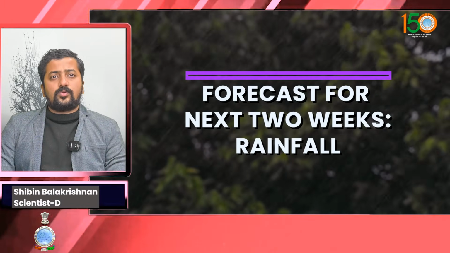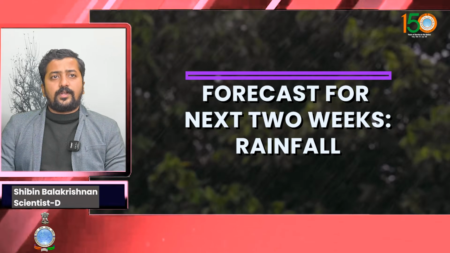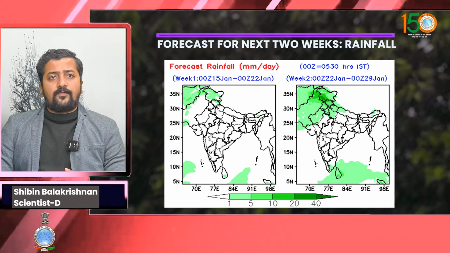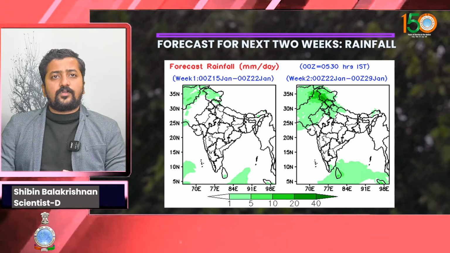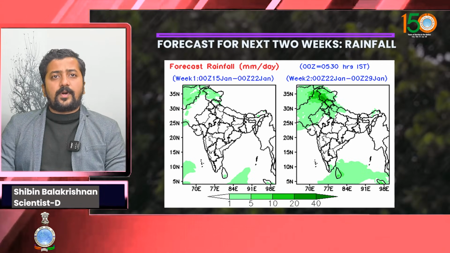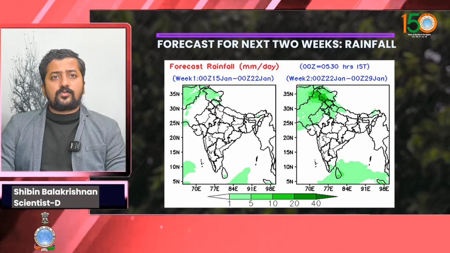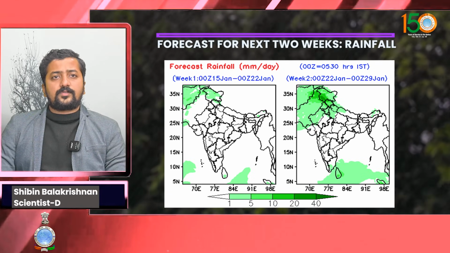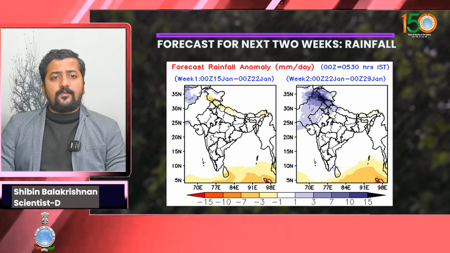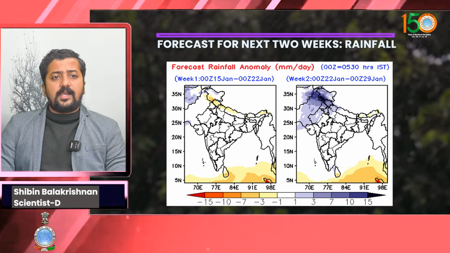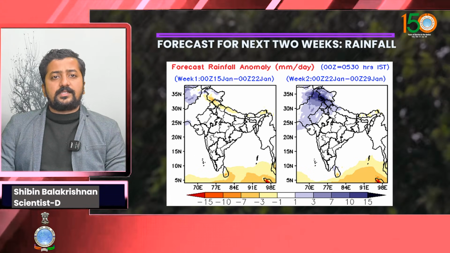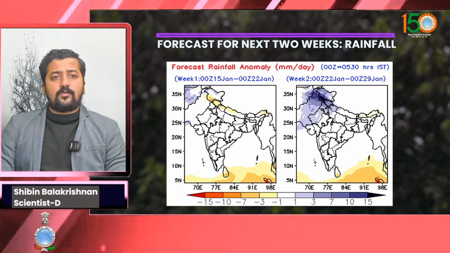These maps correspond to the IMD extended range forecast for the next 2 weeks. The rainfall information gives you the rainfall mostly confined to parts of Western Himalayan region for the first week, and the second week with respect to the western disturbance rainfall mostly prevalent over parts of Western Himalayan region and over parts of Rajasthan, Punjab, Haryana and over parts of UP. When we look into the rainfall anomaly, you can see first week with negative anomaly over parts of Western Himalayan region and the second week with positive anomaly over parts of Western Himalayan region, over parts of Punjab, Haryana and over parts of West Rajasthan.